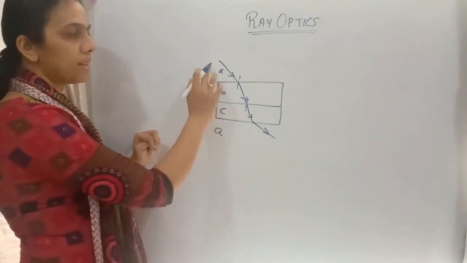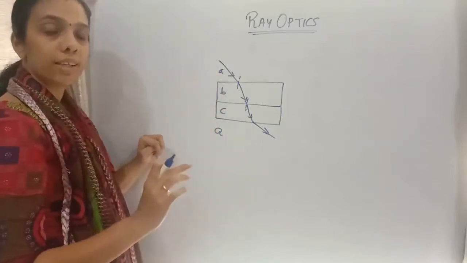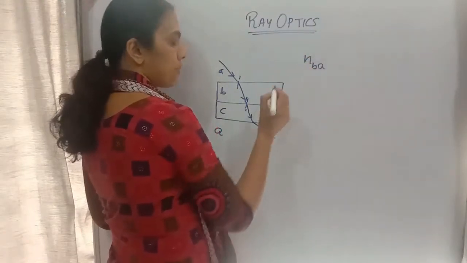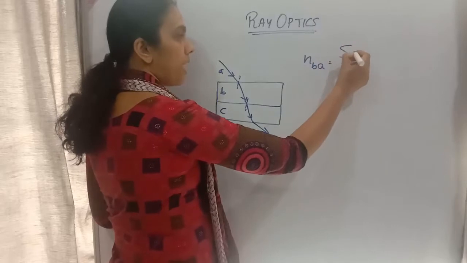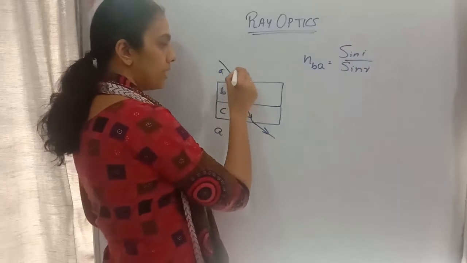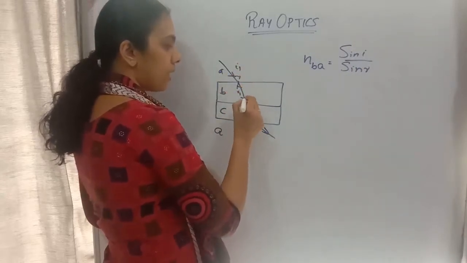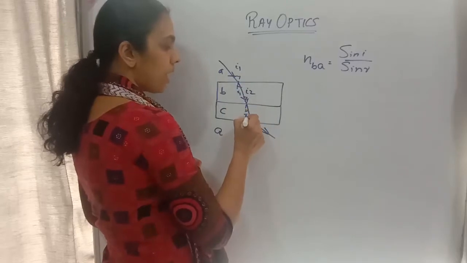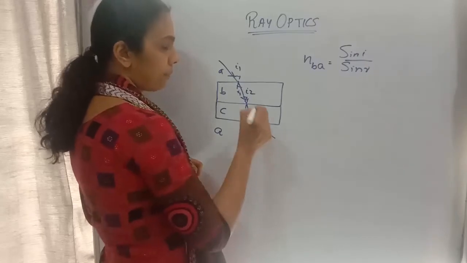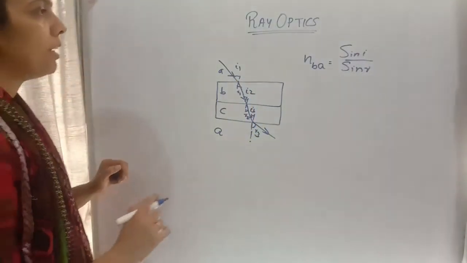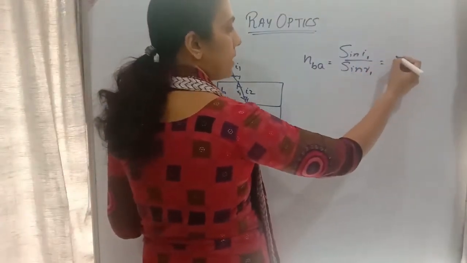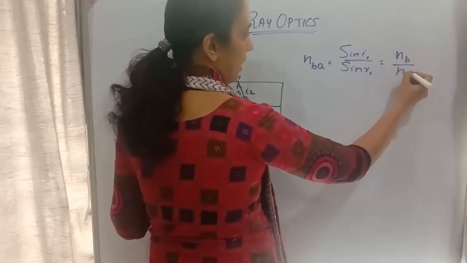First I am considering the first refraction between the interface of A and B. So the refractive index of the second medium with respect to the first medium will be equal to sin i by sin r. Here we will be getting many i's and r's. So here I have i1, here it is r1, here i2, here r2, and here i3, and here it will be r3. Okay, this is what I am explaining. So sin i1 divided by sin r1, this one I can write as NB by NA.